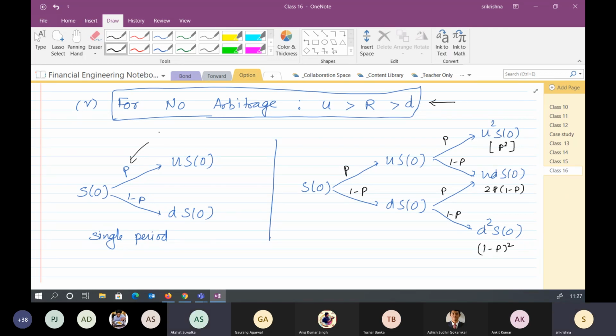Sir, how are you relating this? Which one? Probability. So suppose the prices can go to this one if, let's say, the company successfully does something. Then only it can have a profit. Otherwise, it will not. Let's say P is the probability that it will be successful, and 1 minus P is the probability that it will not be successful.